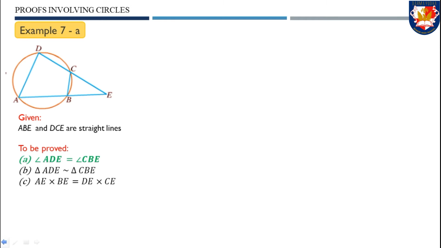In the question, it is given that ABE and DCE are straight lines, and in this part, we just need to prove that angle ADE equals angle CBE. Let's begin our proof. We begin our proof with the opposite segment.